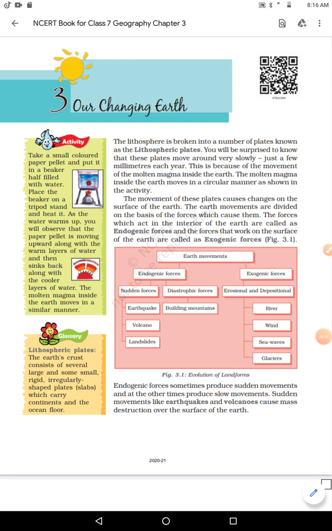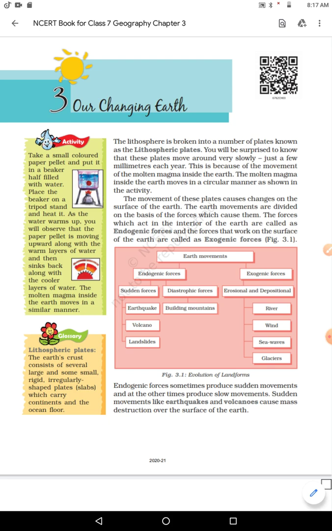Today, I am going to begin a new chapter for class 7. Our subject is geography. Okay, chapter number 3, our changing Earth. Okay, students, Earth is changing, and that change is very slow. Let me tell you one thing: nothing is permanent, but change is permanent, right? Every day, very slowly, the Earth is changing.